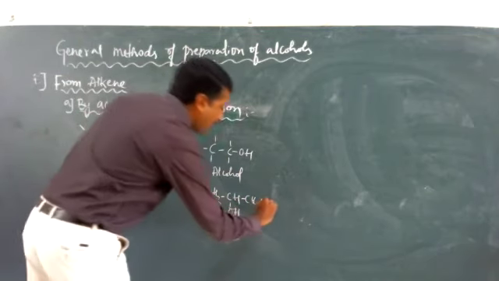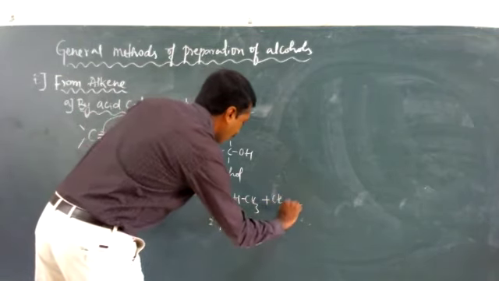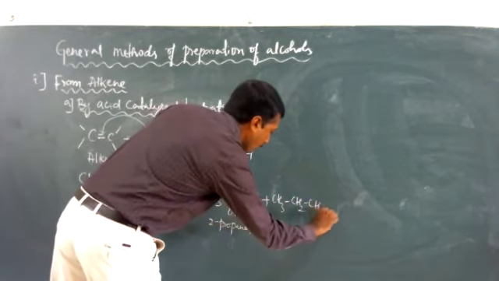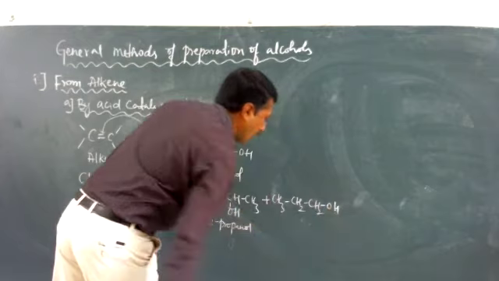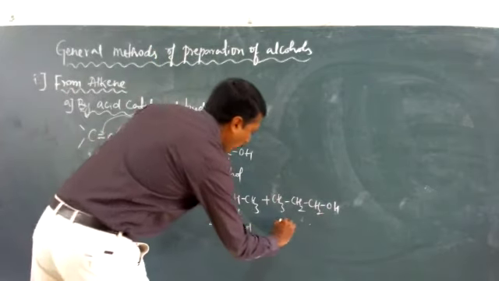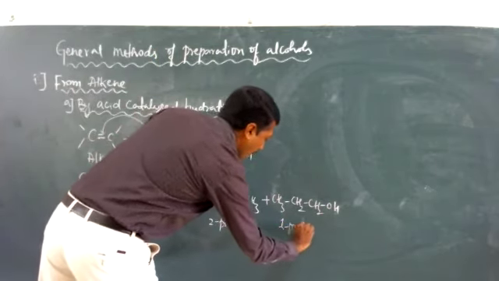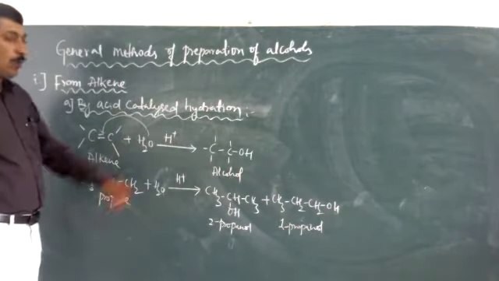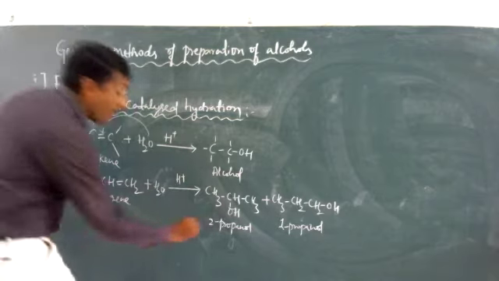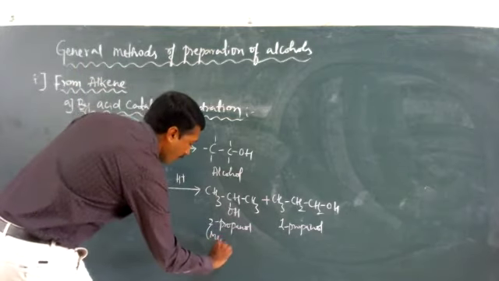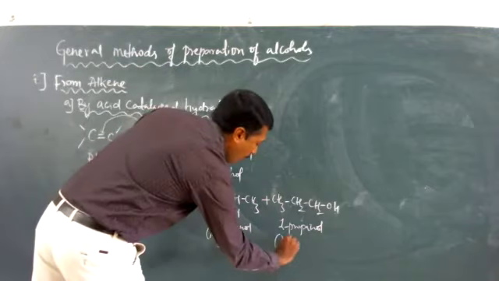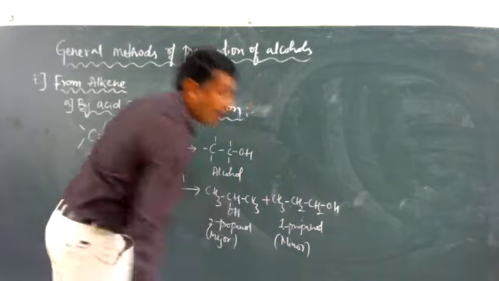The other one is 1-propanol. The 2-propanol is obtained as the major product, but 1-propanol we take as the minor product.